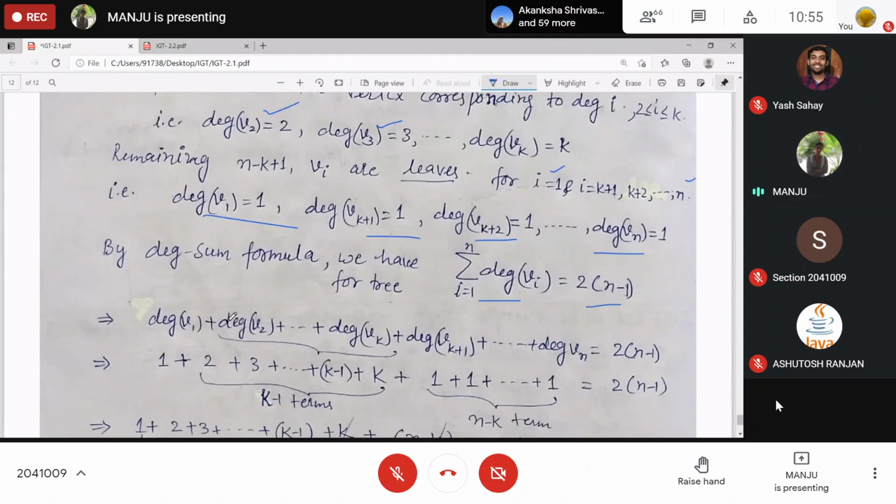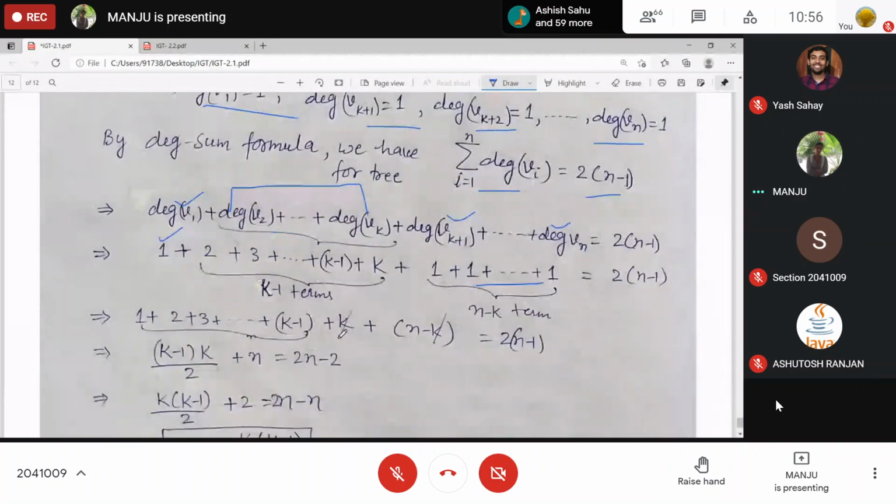From 2 to k, the given degree over here is 2, plus degree of all here is 3, and so on up to k. So up to here the degree is k, right? And this one and this one, here the degree is 1. These are given as leaves. So this is 1 plus 2 plus 3 and so on up to k.